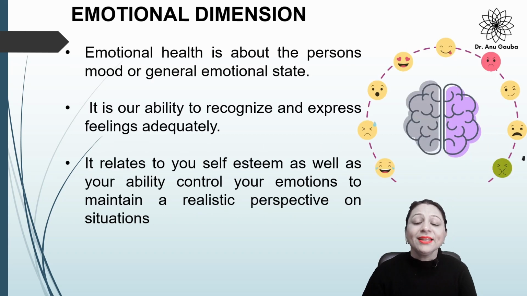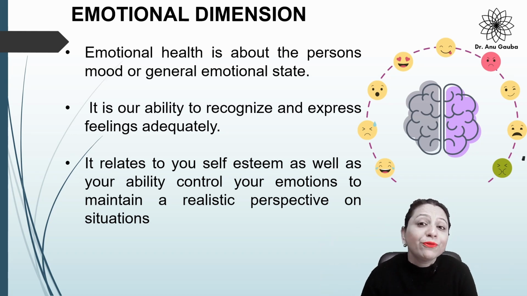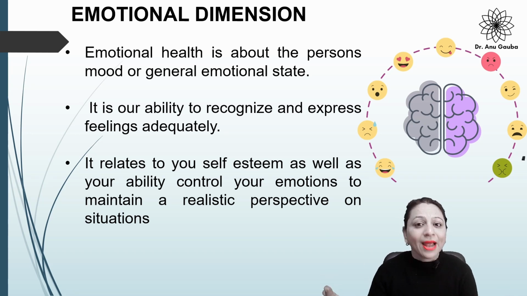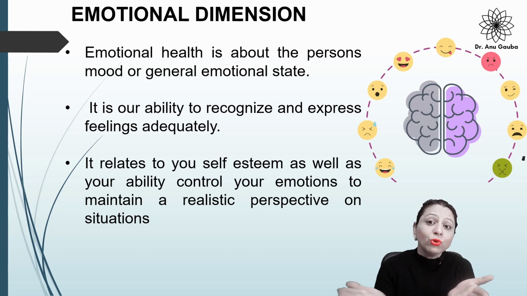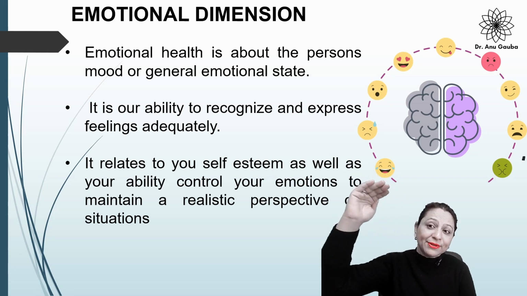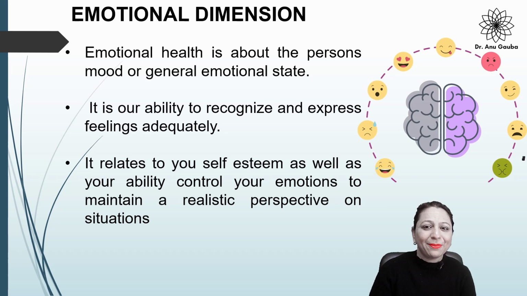Now, next is emotional dimension. Emotional dimension or emotional health. Emotional health means a person's emotions, a person's mood, right? How you can express your feelings, how you can express your emotions. So that is emotional health. See, if you are emotionally stable, that means you have very high self-esteem, you are confident enough. So that comes under emotional dimension.